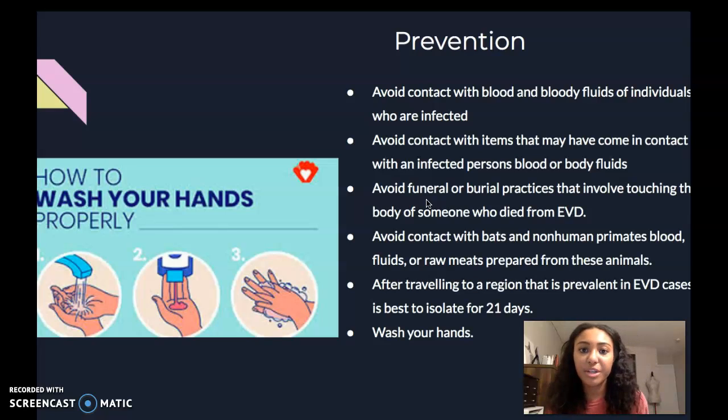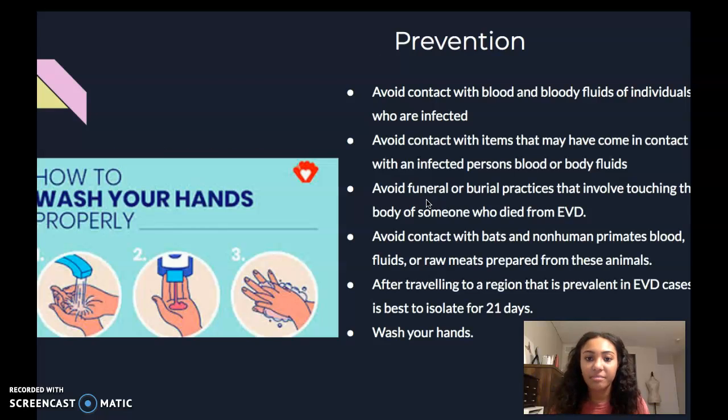So prevention, this one's pretty straightforward. Avoid contact with blood and bloody fluids of individuals who are infected. Avoid items that may have been in contact with a person who has been infected. It's also important to avoid funeral or burial practices that involve touching the body of someone who has died of EBD. Also, you want to avoid contact with bats and non-human primates. After traveling to a region that is prevalent with EBD, such as West or Central Africa, it is important to go back home and isolate for at least 21 days. And of course, wash your hands.